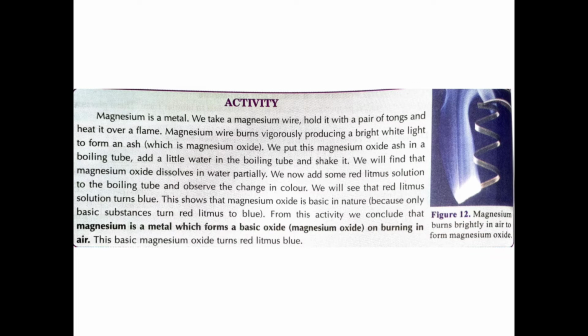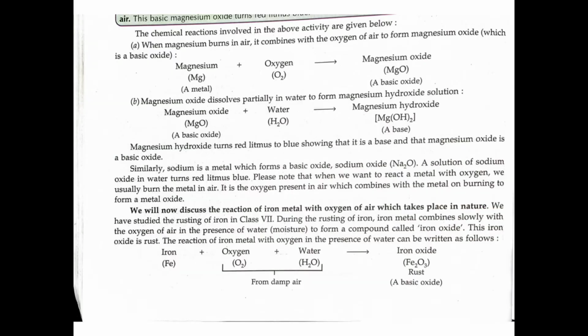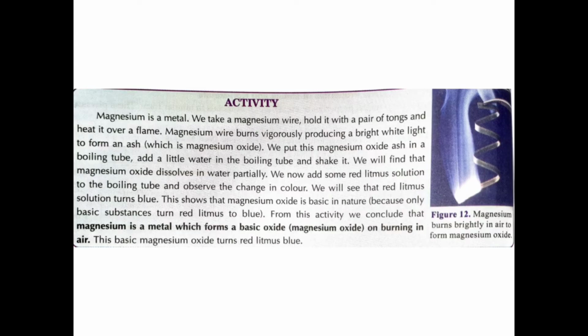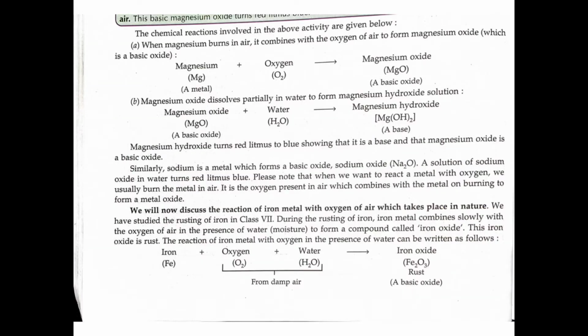So from this we can indicate that when magnesium, a metal, is burned, something is obtained, and that something is a base. That means magnesium plus oxygen gives magnesium oxide. Here is the reaction which is given. The chemical reaction involved is in the above activity, where magnesium burns in air. It combines with the oxygen to form magnesium oxide. So magnesium plus oxygen, that means magnesium burned in the presence of oxygen, gives magnesium oxide.